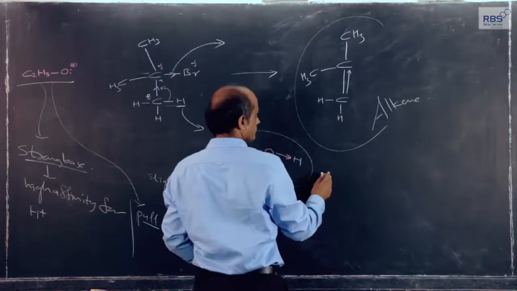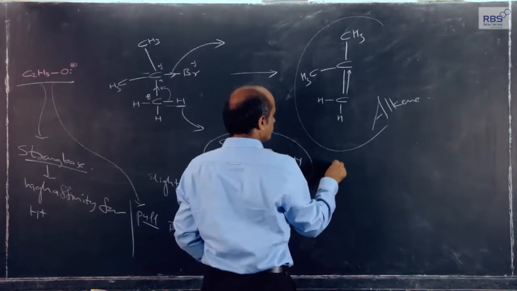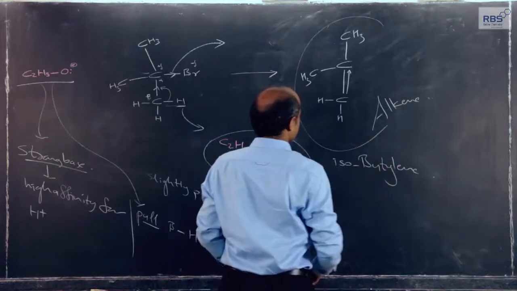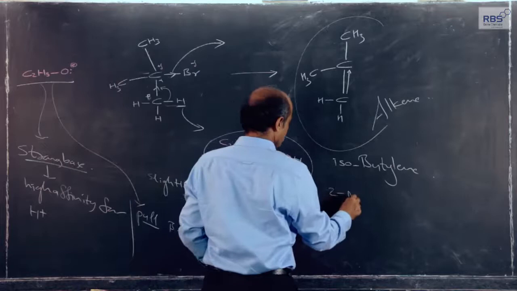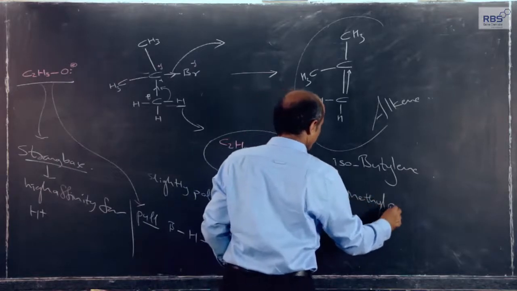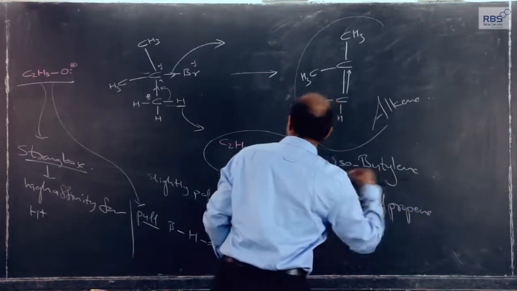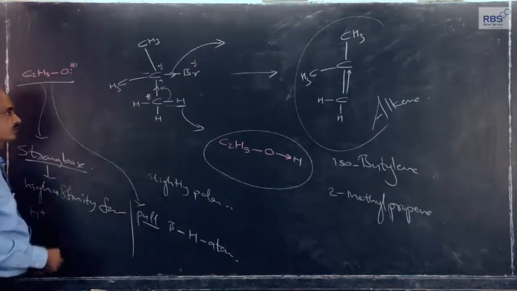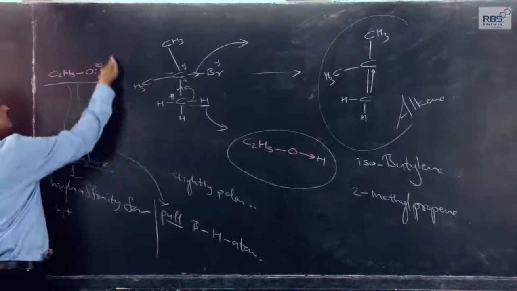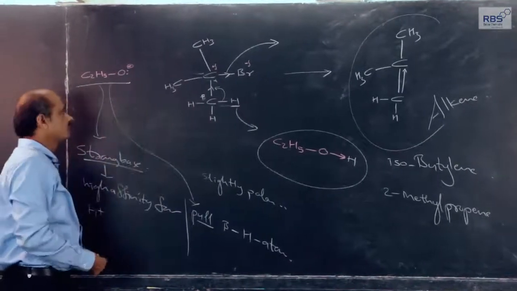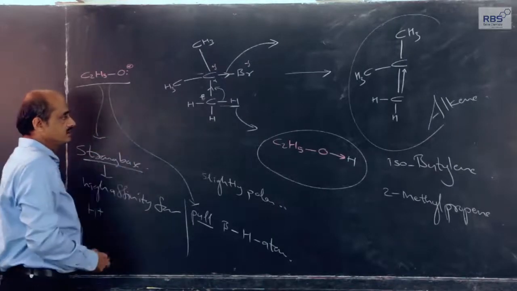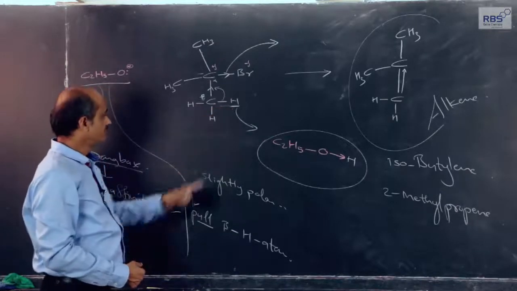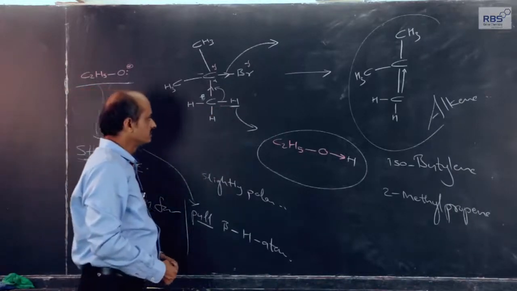This is isobutylene in the common system, or 2-methyl propene in IUPAC. So, if a tertiary alkyl halide is used, ether formation is not possible, but because of the high basic nature and very strong nucleophilic nature of the alkoxide, here ethoxide, beta elimination takes place, since hydrogen from the beta carbon is removed, giving rise to an alkene.